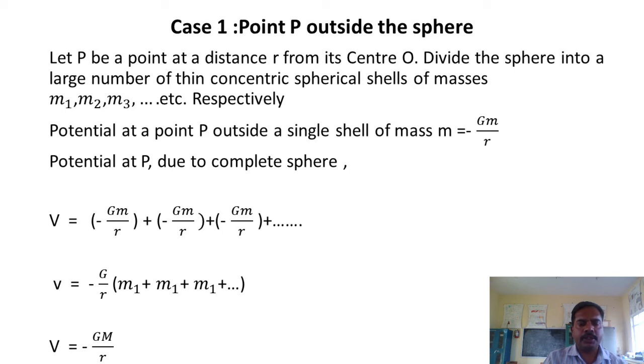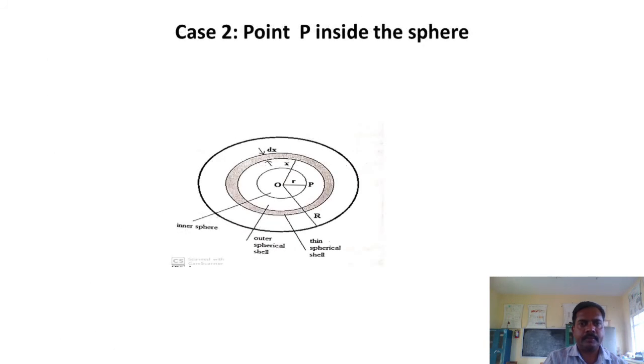Potential at point P due to the complete sphere is given by capital V equals minus G into m1 by r plus minus G m2 by r, and likewise. So finally, the summation of m leads to potential V equals minus G into capital M by r.